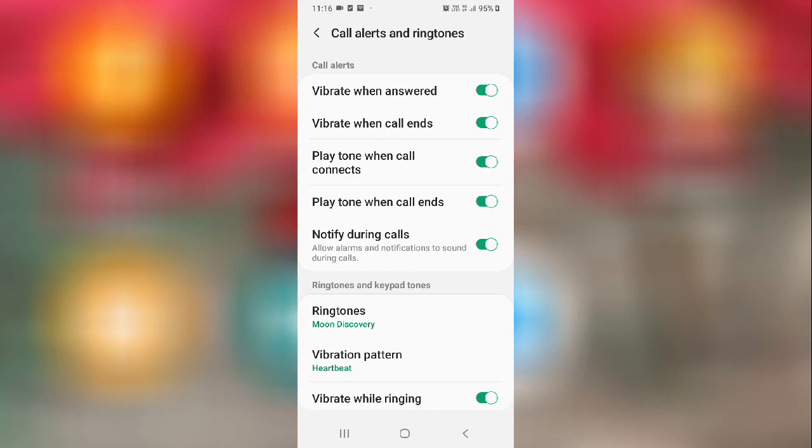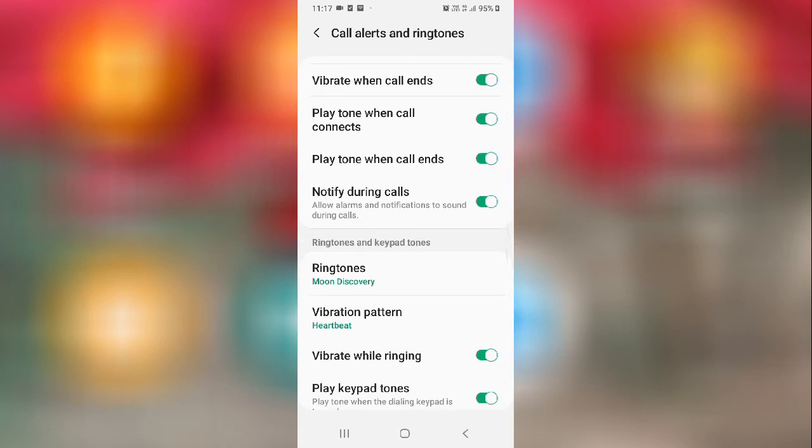Whenever the phone gets ringing, if you are calling someone and that phone is connected to them, then you will hear a sound in your Samsung phone. This setting is for that reason. If you want to check, you can call someone and check it. You will hear this tone first, whenever the phone connects. So this is for that setting.